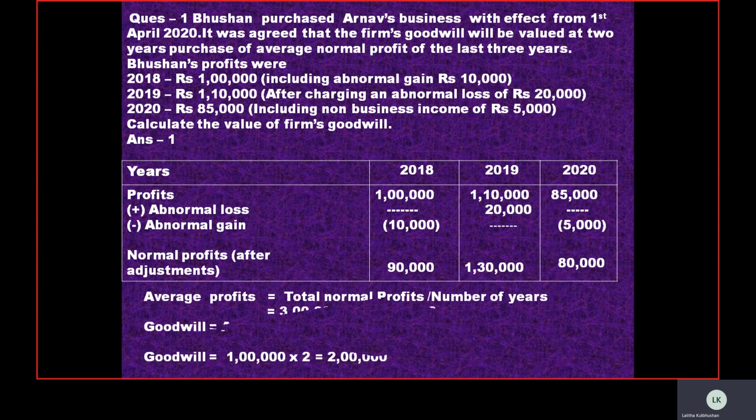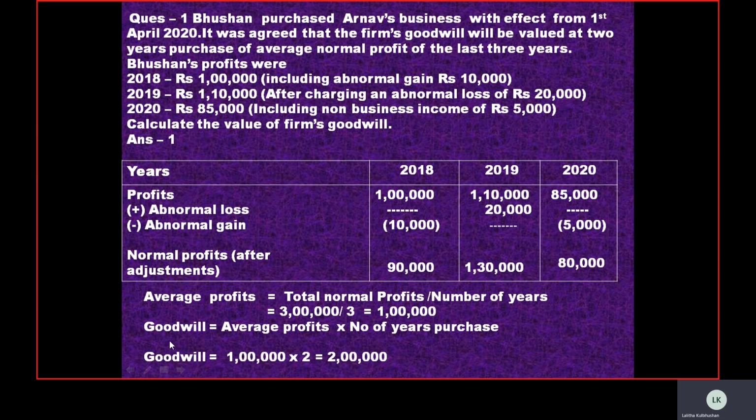So 90,000 plus 1,30,000 is 2,20,000, and 2,20,000 plus 80,000 is 3 lakhs. Total normal profits divided by the number of years gives the average profit: 3 lakh divided by 3. The 1 lakh we got here is our average profit.